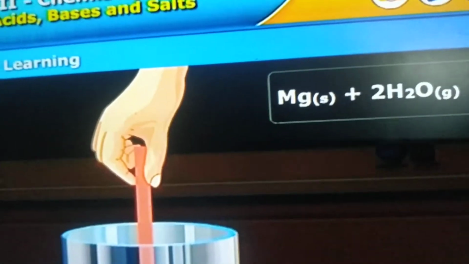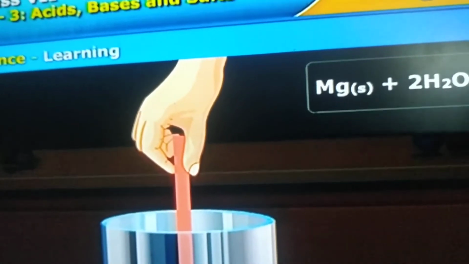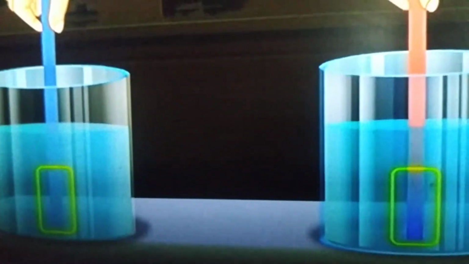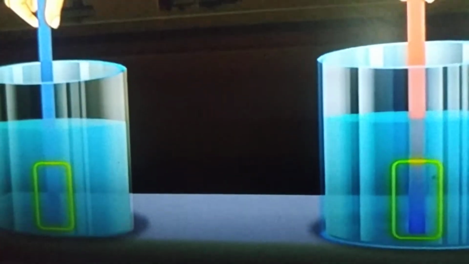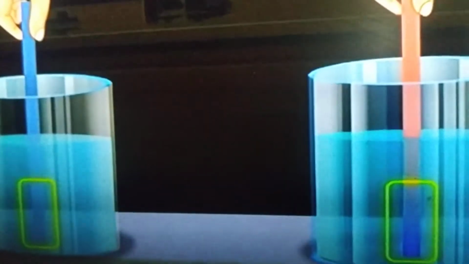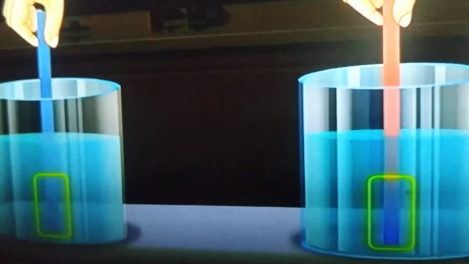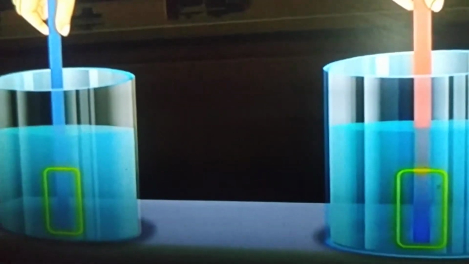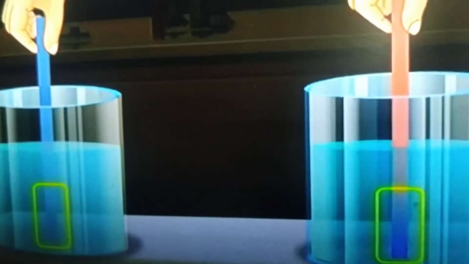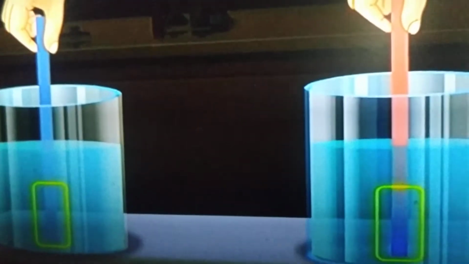So with that, oxides of potassium and sodium when dissolved in water also form their hydroxides. These are soapy to touch. That means they are bases. Which are having soapy touch? Acids or bases? Bases.